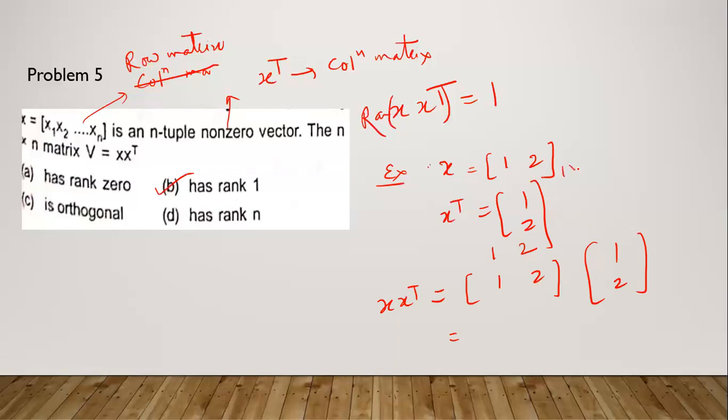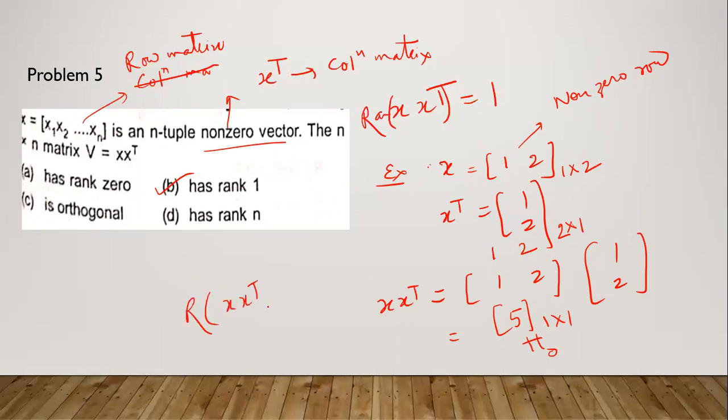This is a 1 cross 2 matrix and this is a 2 cross 1 matrix. Then ultimately the result will be 1 plus 4, which is 5. It will be a 1 cross 1 matrix. That is a non-zero entry, and we have to take a non-zero vector as given. So the rank of X X transpose will be 1.